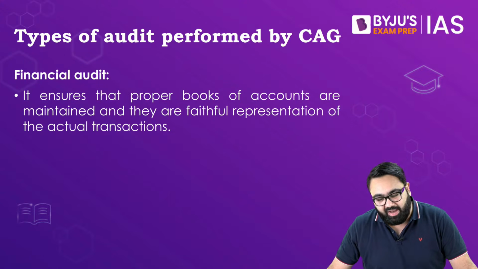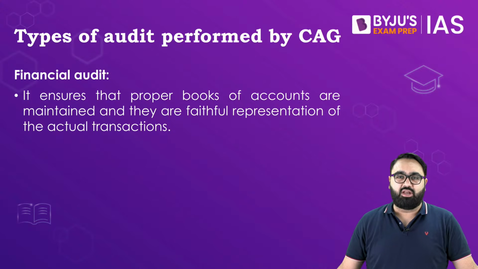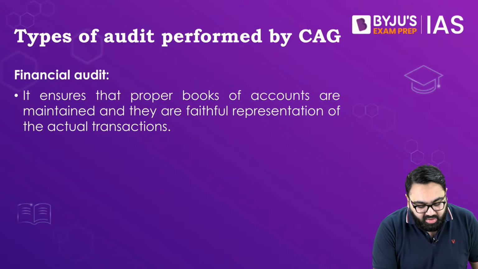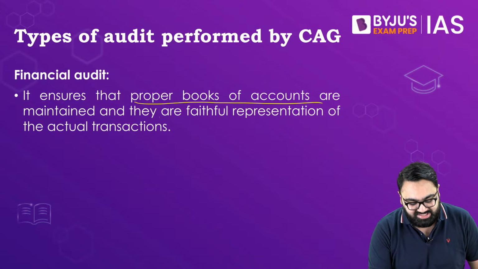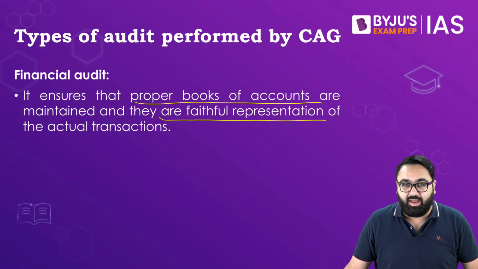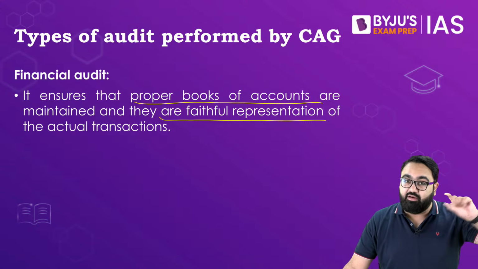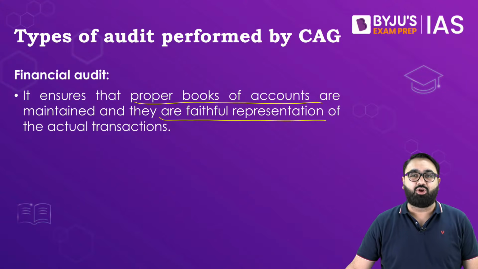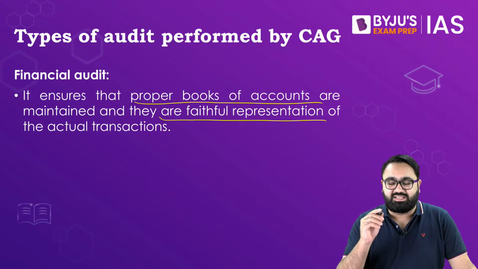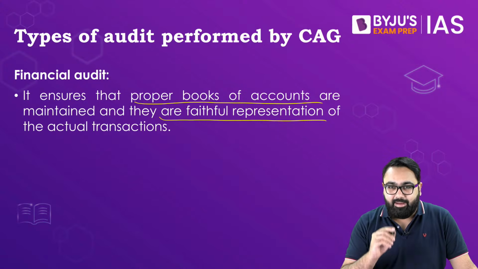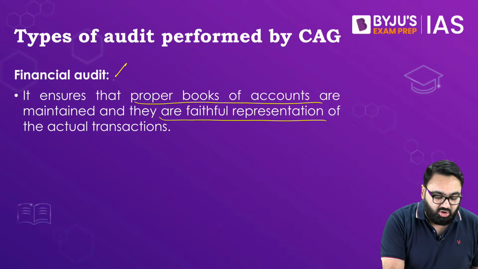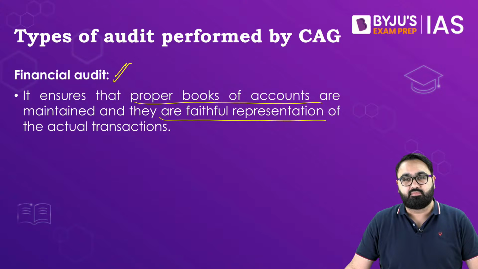Let's say the government complied well. They spent all the money on the correct purposes, but whether or not the proper record of those transactions are kept or not. Are these records kept in such a manner that it should not create a confusion in the minds of the people? Are they trying to hide something or not? So are the reports kept in the correct order, in the manner prescribed by the CAG or not? That is called financial audit performed by the CAG.